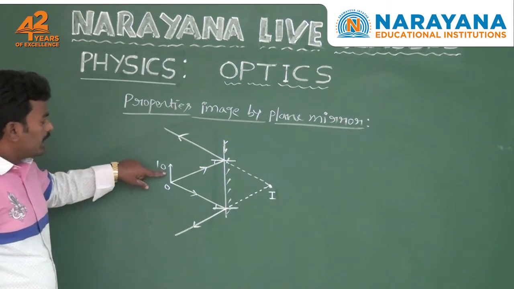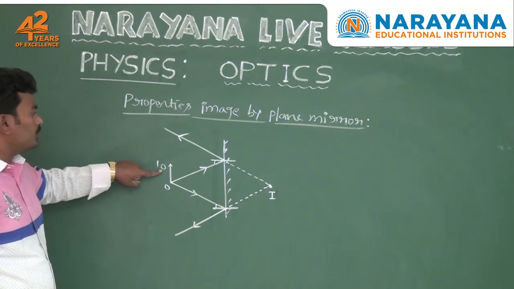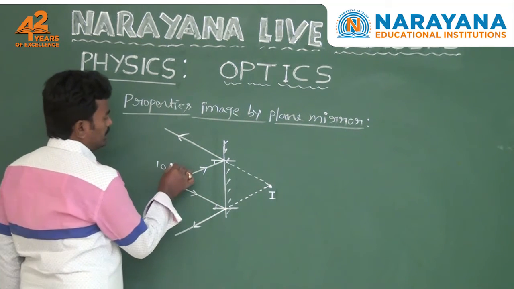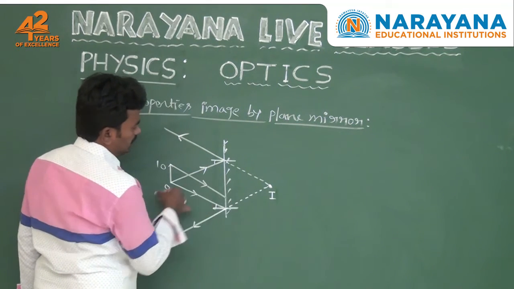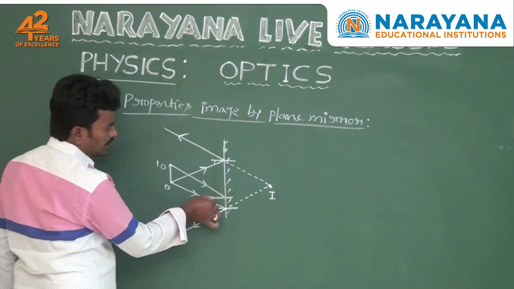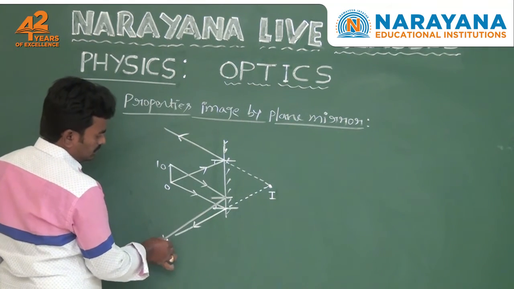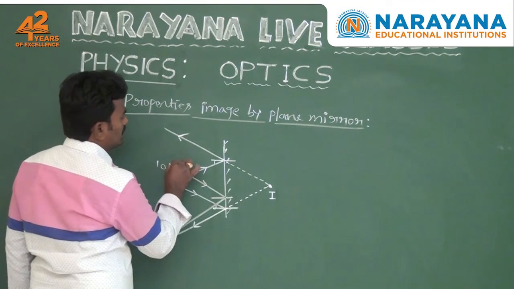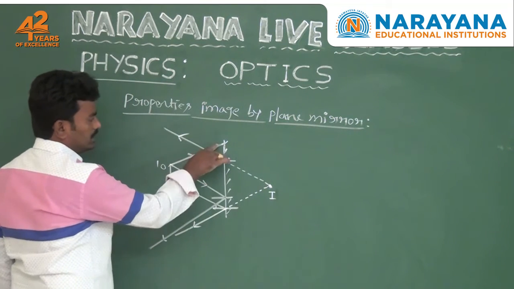And for the other one, you also take two more light rays coming from the object O dash, like this. This is one of the incident rays. After reflection it is reflected back into the same medium, like this. Here you also observe another incident ray on the plane mirror, like this.